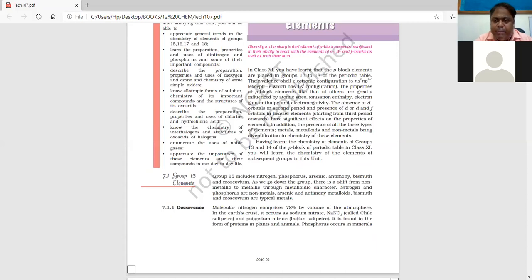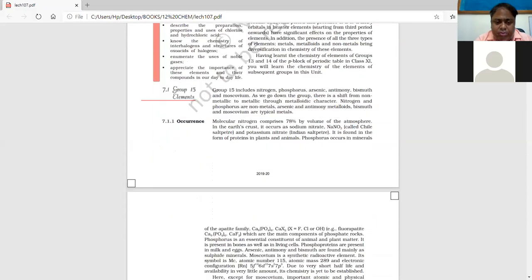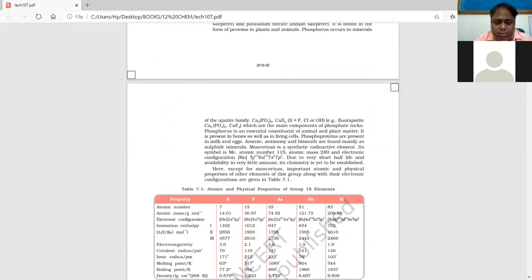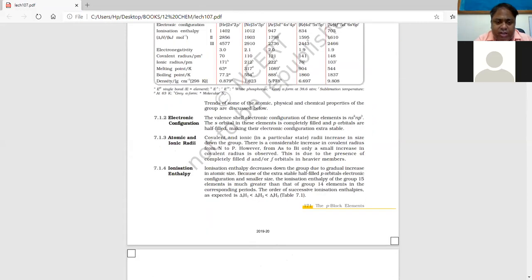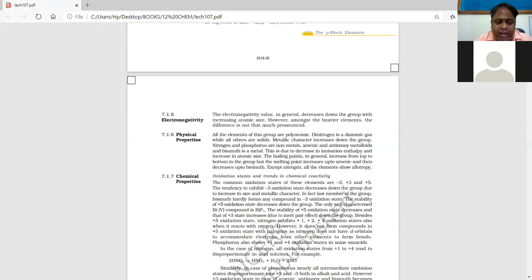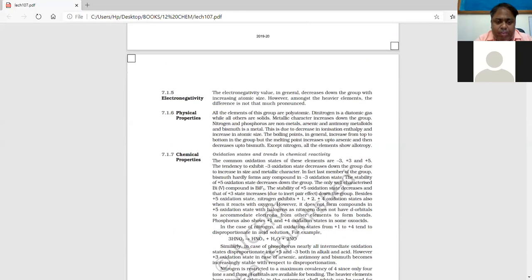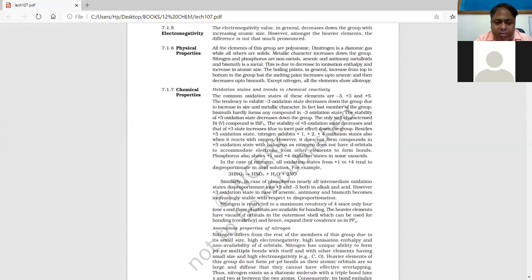Like if you ask me, tell me something about P block, I won't know from where to start and where to end, because there are so many elements in the P block, and there are so many properties, and so many regular properties, and there are so many irregular trends also, where expected trends become reverse. So those special cases we will be doing after we discuss the broad areas of learning in this chapter. So we have seen the variation of electronic configuration, atomic radius, ionization enthalpy, electronegativity, physical properties, chemical properties. Chemical properties we will see.